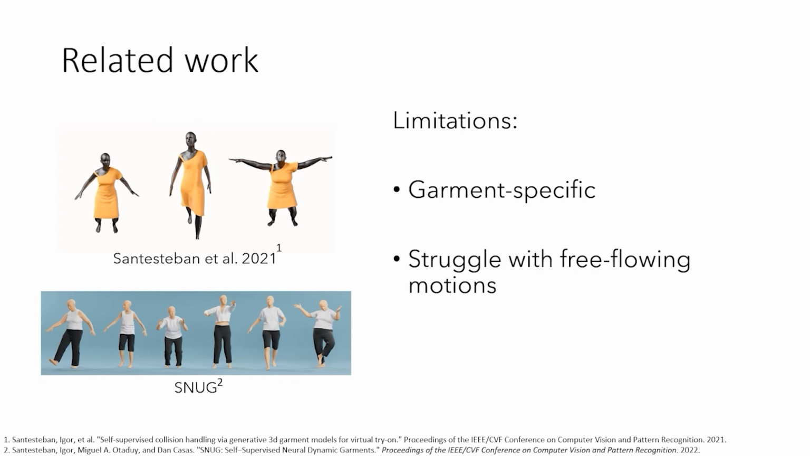Second, they learn the deformations as a function of the body pose and shape, which limits their ability to model free-flowing secondary motions that do not follow the body closely. Third, they are holistic models that cannot cope with changes in clothing topology. For example, zippers opening or buttons being undone.